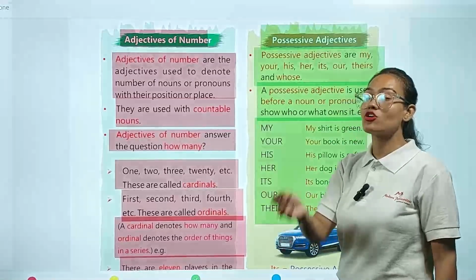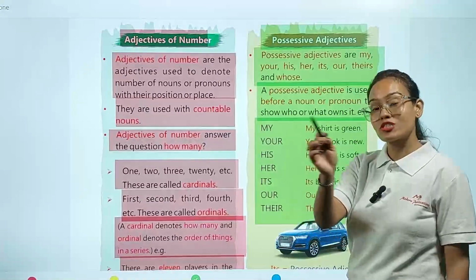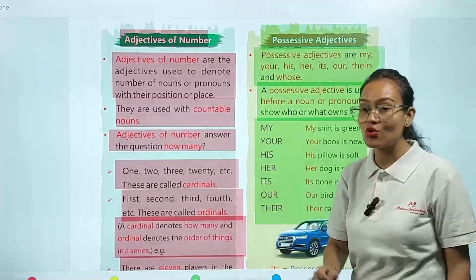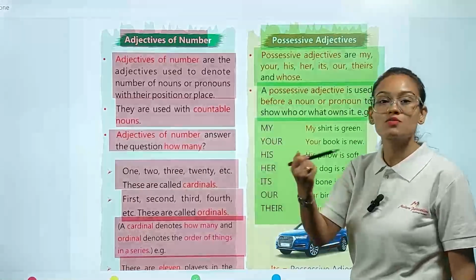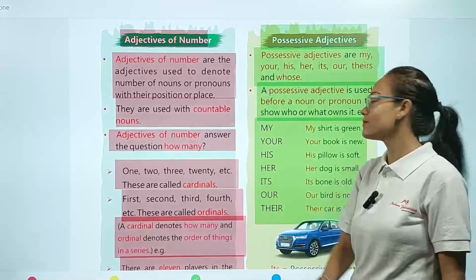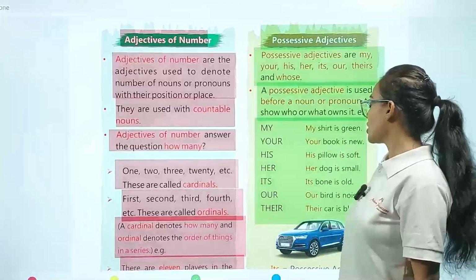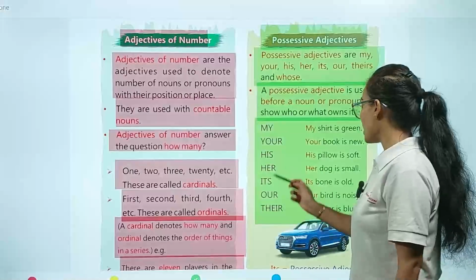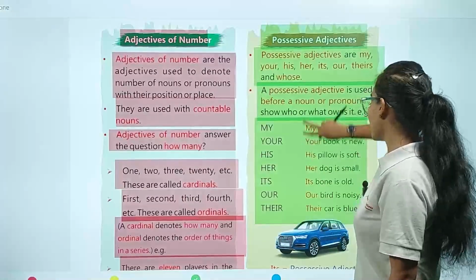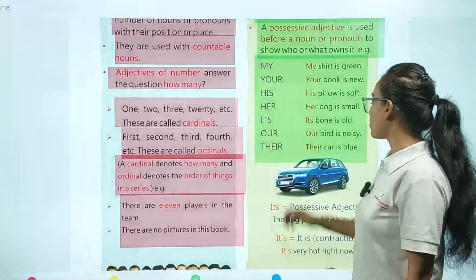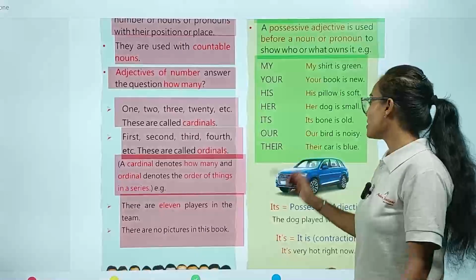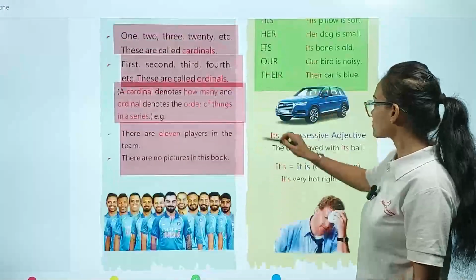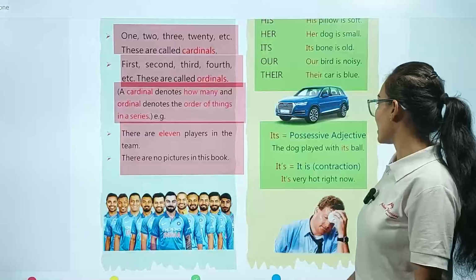Here, my is your adjective word. It is a possessive adjective word because it shows that this green shirt is mine. It shows my possession. Your book is new. His pillow is soft. Her dog is small. Its bone is old. Our bird is noisy. Their car is blue.